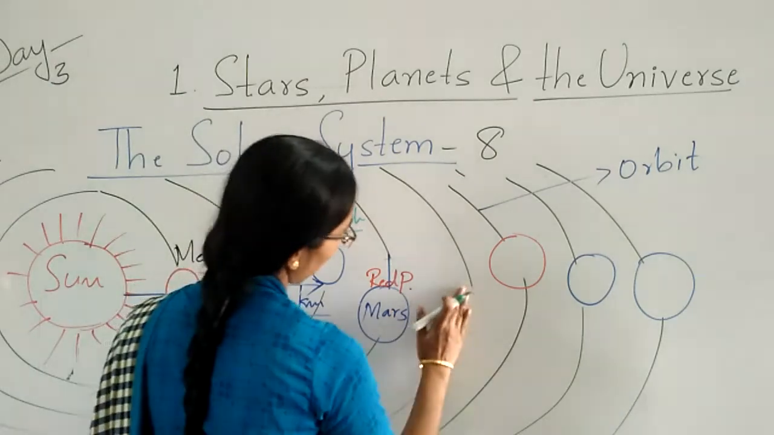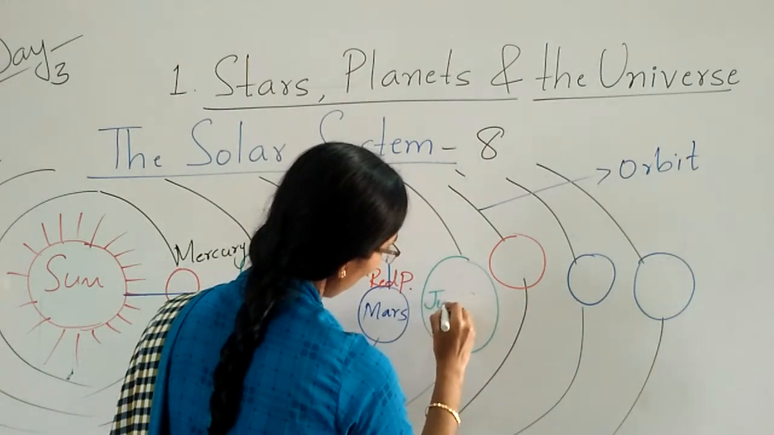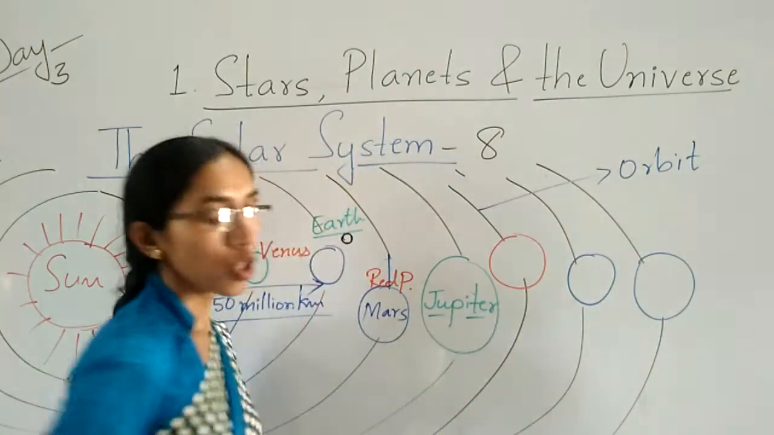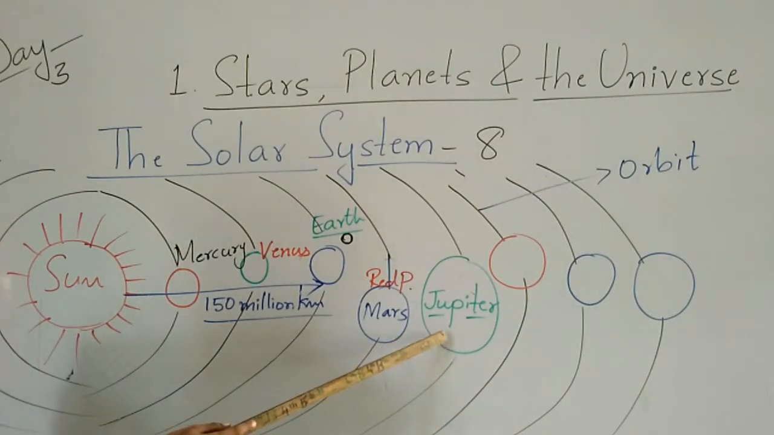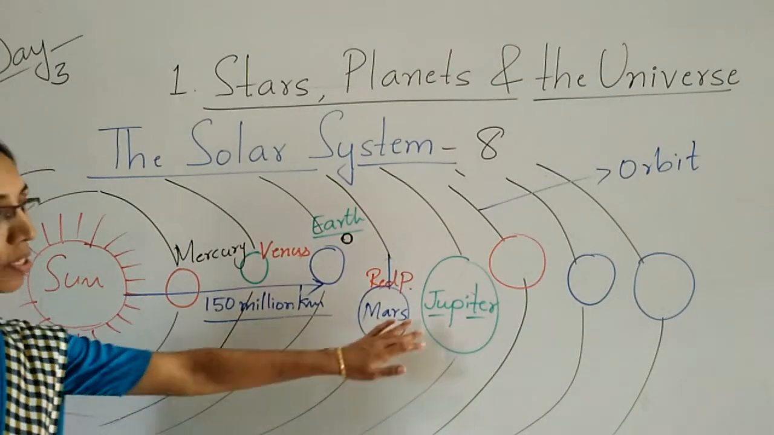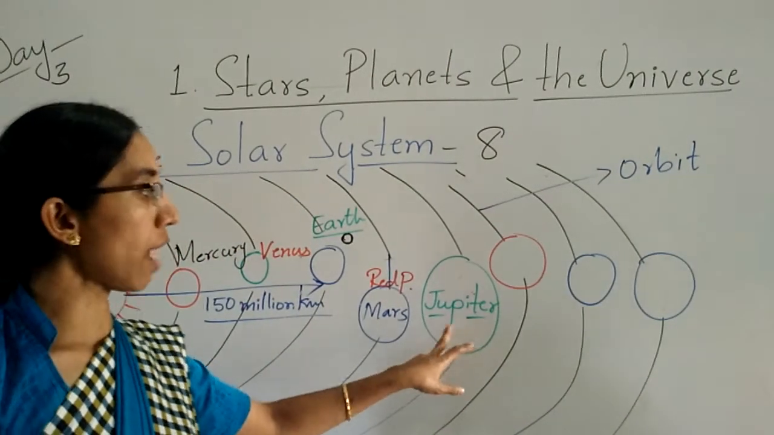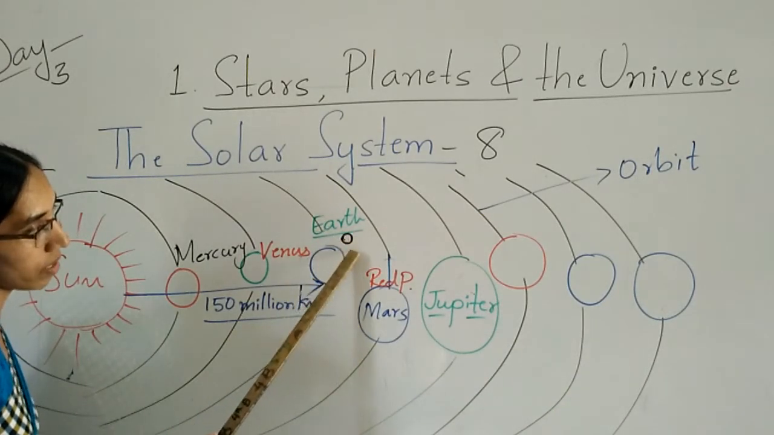Next is Jupiter, which is the largest planet in our solar system. Jupiter is the largest planet in our solar system. Jupiter has 4 moons. Here, children, Earth has 1 satellite.